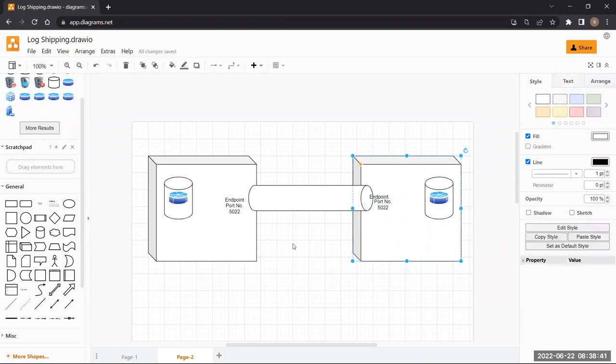The transactions from the principal server will immediately go to the mirror server via these endpoints.